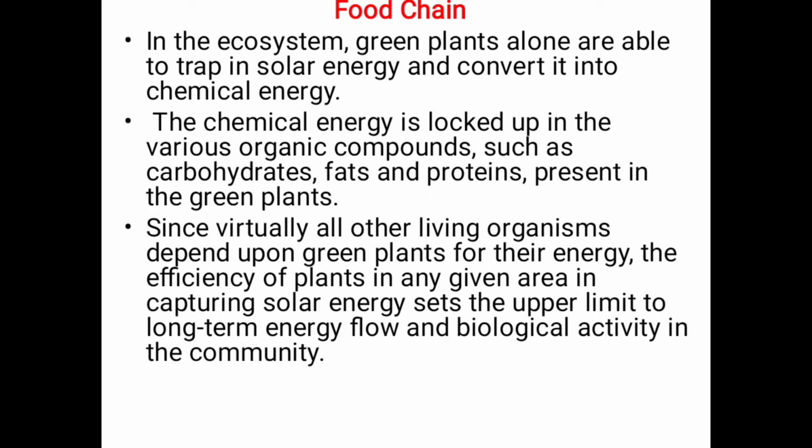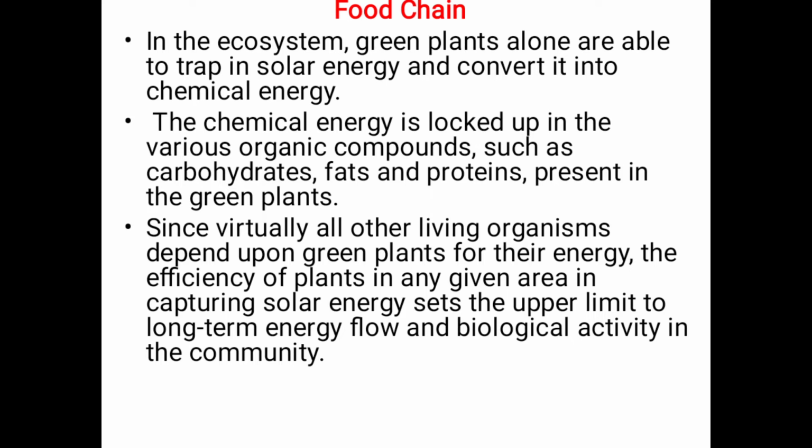Since virtually all other living organisms depend upon green plants for their energy, the efficiency of plants in any given area in capturing solar energy sets the upper limit to long-term energy flow and biological activity in the community.